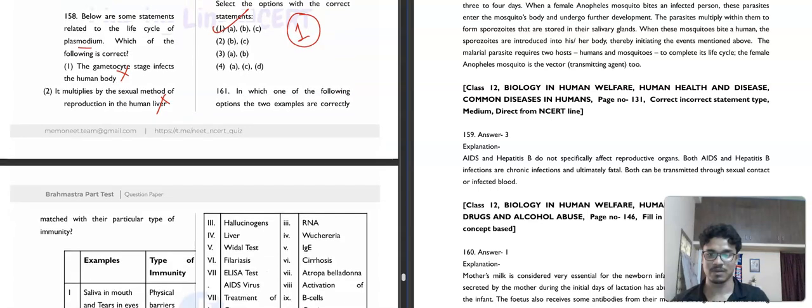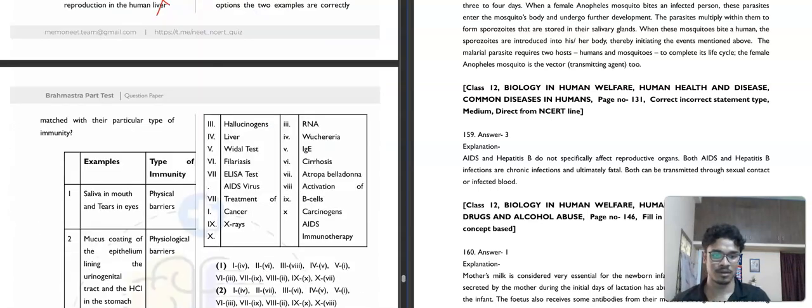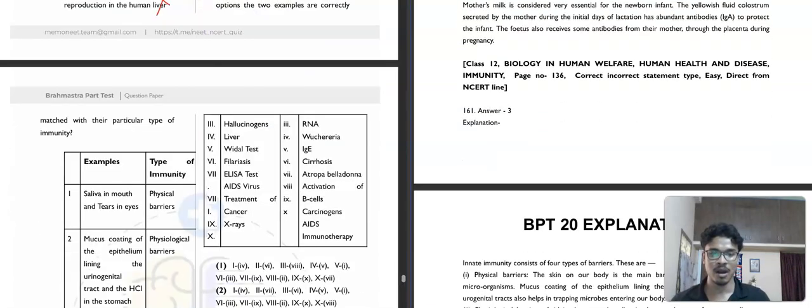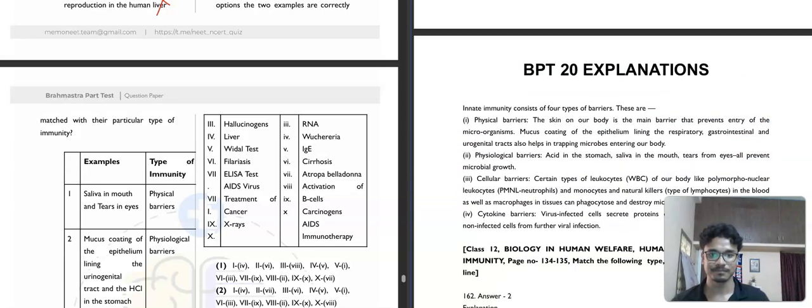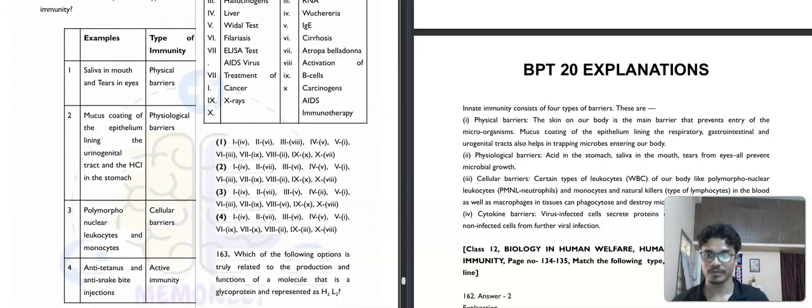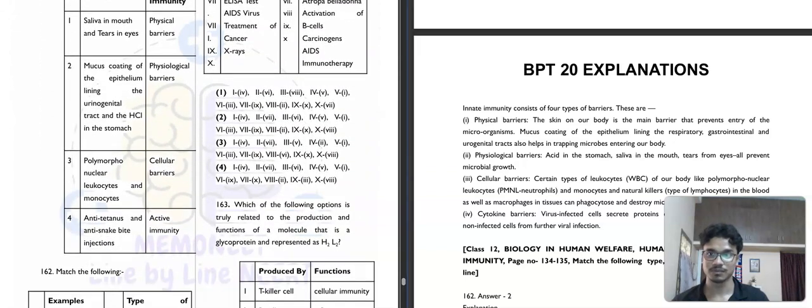Then question number 161. So it is saying that saliva in mouth, examples and type of immunity. We need to match this, okay. So saliva in mouth and tears in our eyes, these are basically physiological barriers.